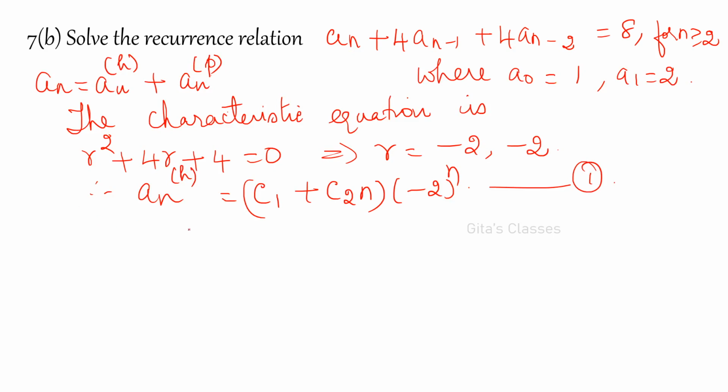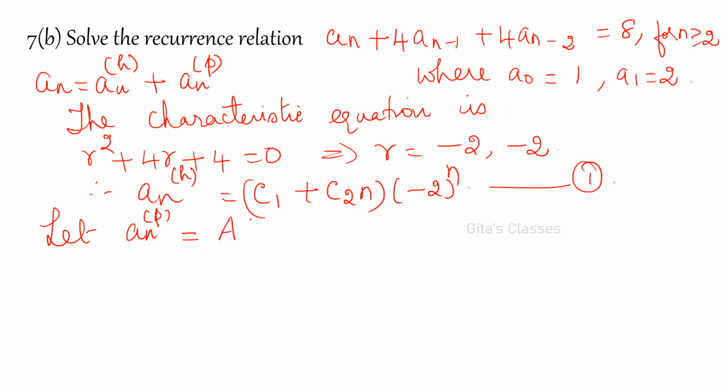Now the right hand side is a constant 8. So you can assume the particular solution a_n is equal to, now you can consider it as 2 cube if you want, but 2 is not a root, 8 is also not a root, right? Minus 2 is the root, so 2 is not a root. Not a root means what?